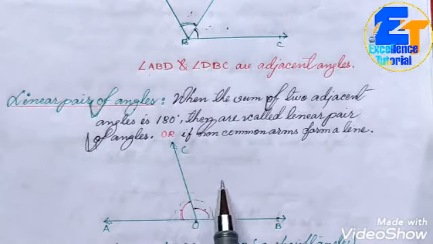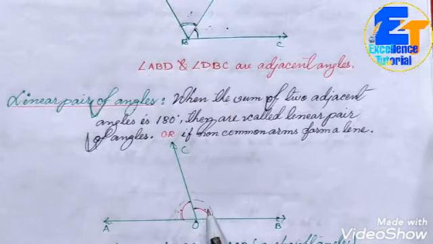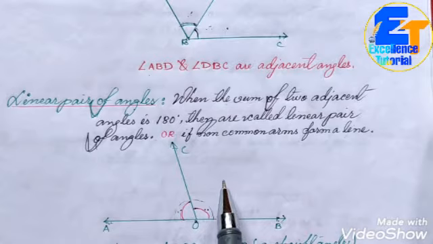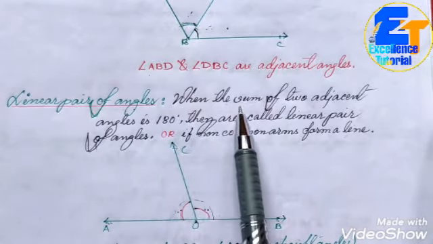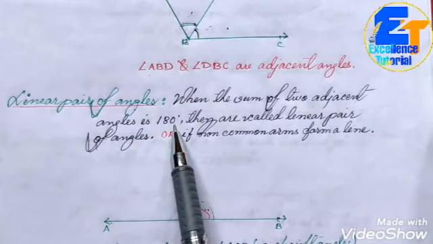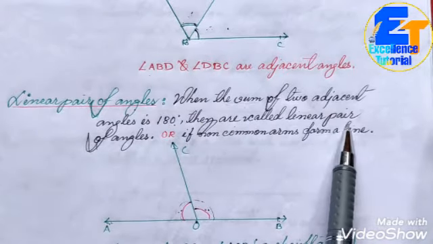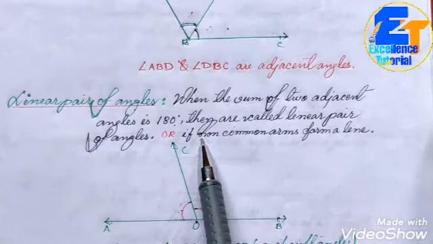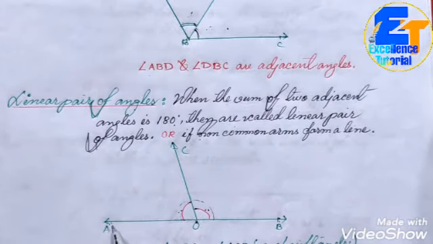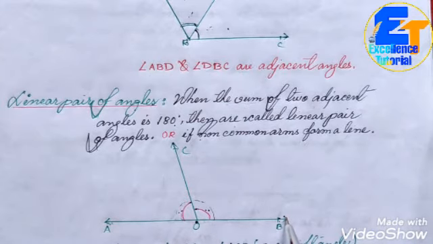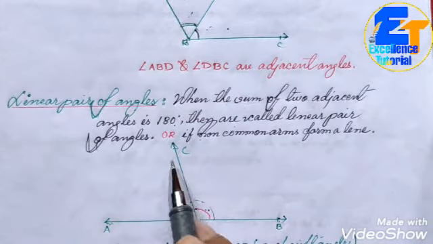On adding these two angles, be sure we are going to get 180 degrees. So this is the definition of linear pair of angles. When the sum of two adjacent angles is 180 degrees, they are called a linear pair. Or if the non-common arms form a line, you can see OA and OB are non-common arms, but OC is the common arm for these two angles.